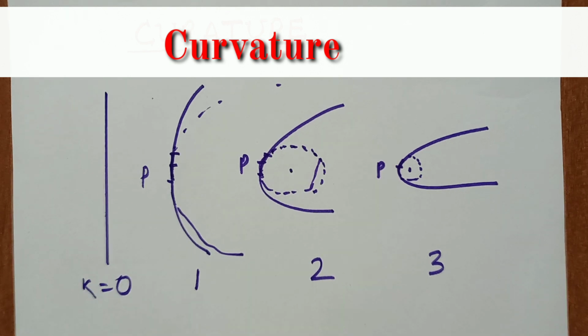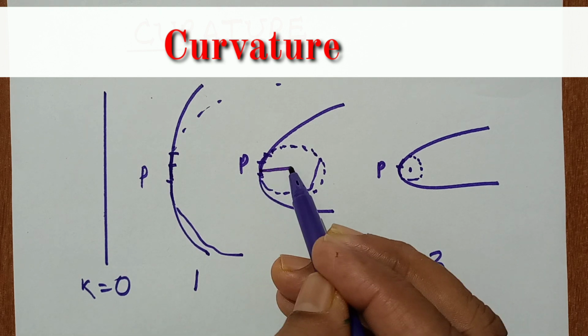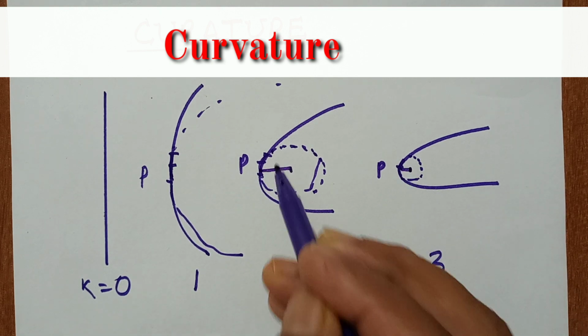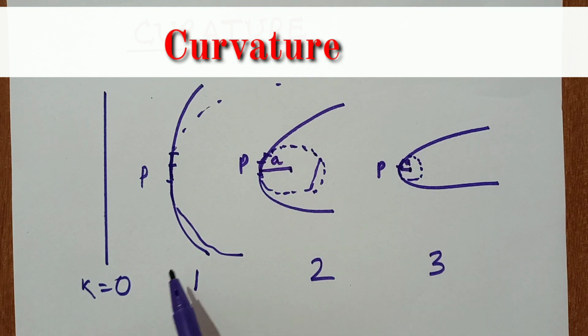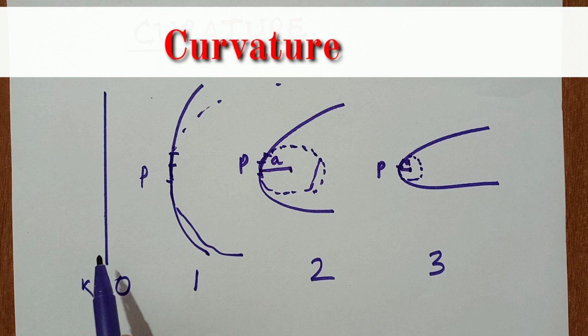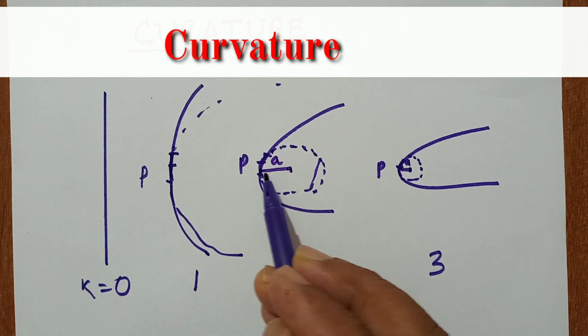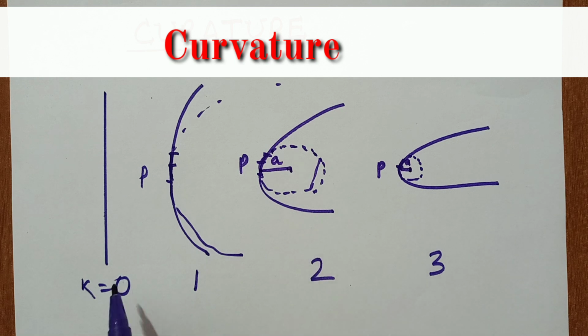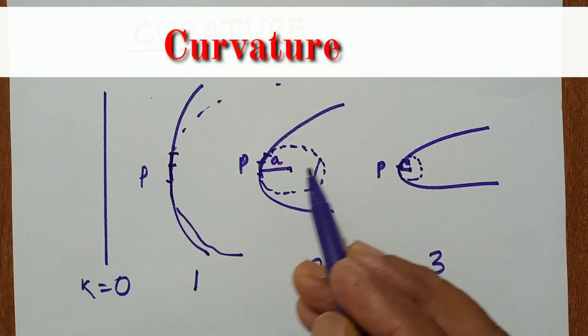Therefore, if the curvature is kappa and the radius of this circle is a, what is the relation? The relation is that curvature is the reciprocal of the radius of the circle. This is the relation between curvature and the radius of the circle.